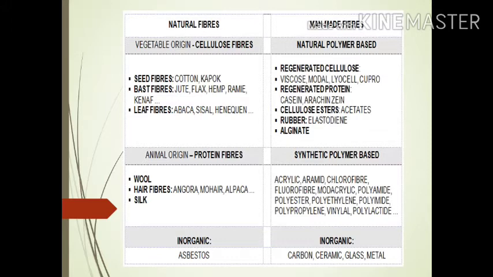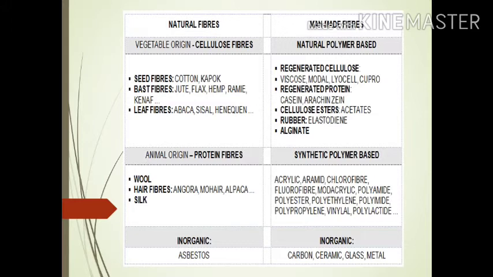Now, what is the difference between natural fibers and man-made fibers? Natural fibers are of animal origin, like protein fibers, while man-made fibers are synthetic polymer-based fibers. A natural fiber example is asbestos, and man-made fiber examples are carbon, ceramic, glass, metal. Natural fibers are the seed fibers like cotton and kapok. Man-made fibers are the regenerated cellulose. Examples: viscose, modal, lyocell, cupro.